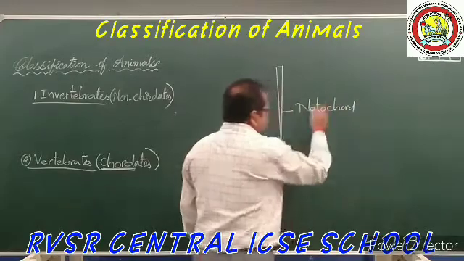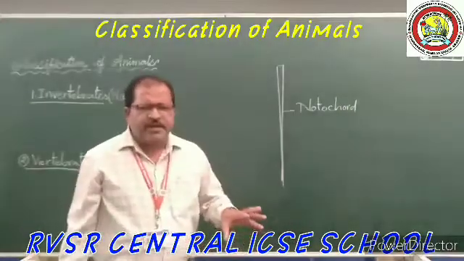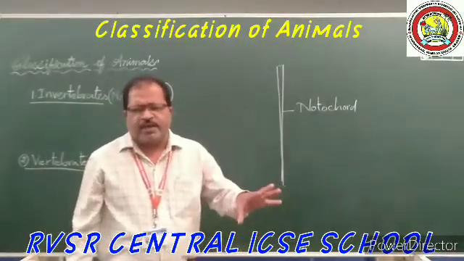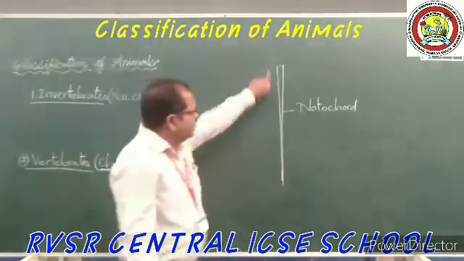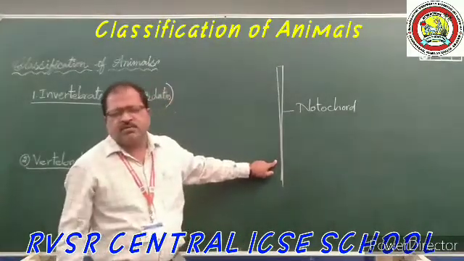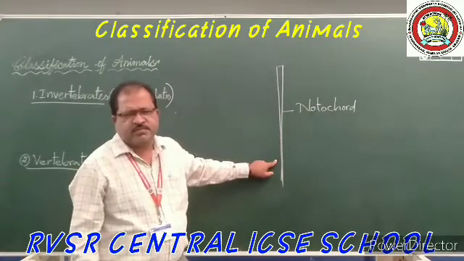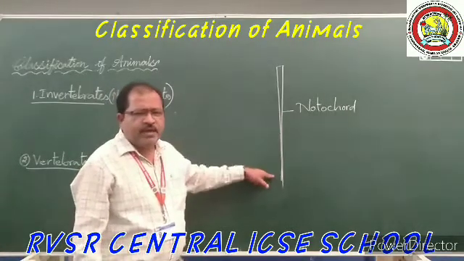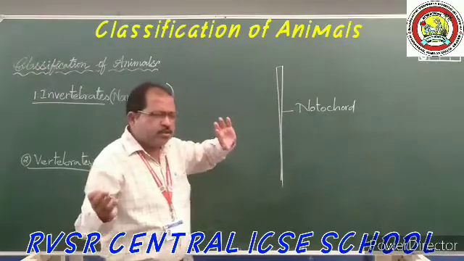Almost all the higher grade animals have this notochord somewhere in the development of their structures.